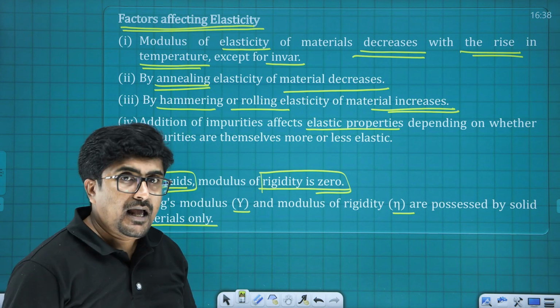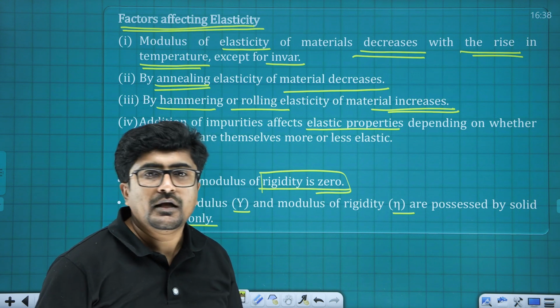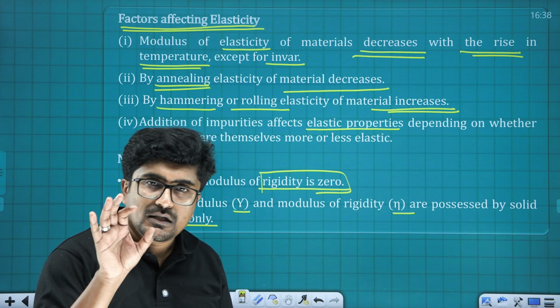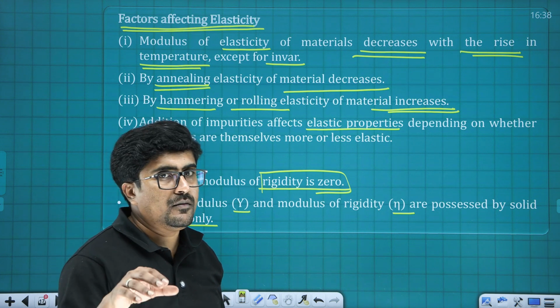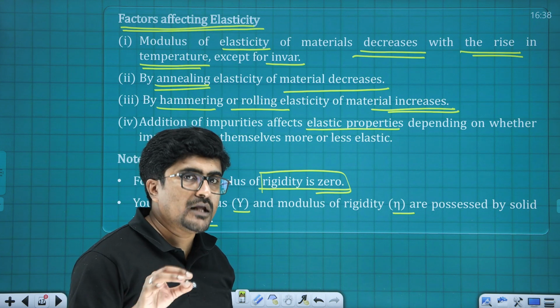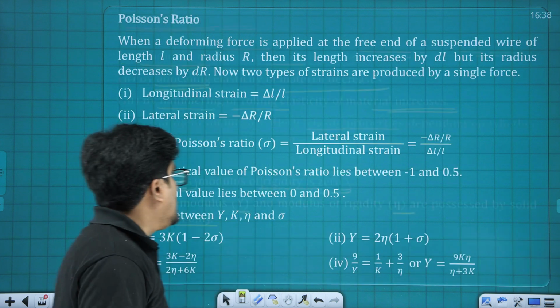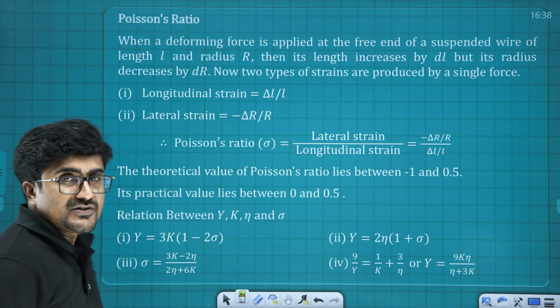And while considering the possibilities of adding an impurity, if you want to enhance the elasticity, the impurity that we are adding must have a greater elastic property. And if you want to decrease it, the impurity that we are adding will have a lesser value of elastic property. Alright. Now, let me move to the next topic, Poisson's ratio.